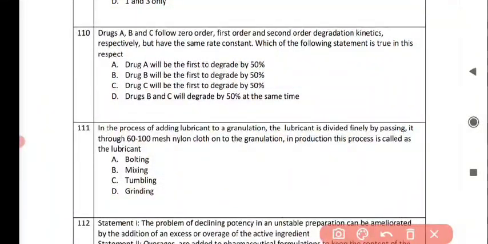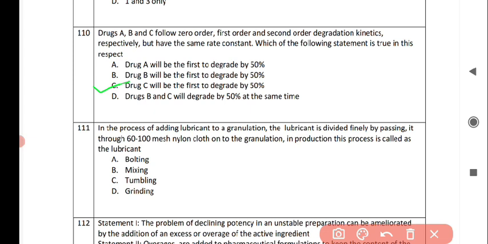Next question is, drugs A, B, and C follow zero order, first order, and second order degradation kinetics, respectively. If they have the same rate constant, which of the following statements is true in this respect? And the correct answer is option number C, that is drug C will be the first to degrade by 50%.